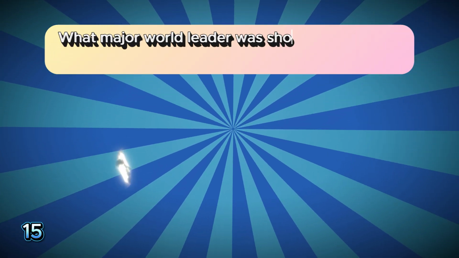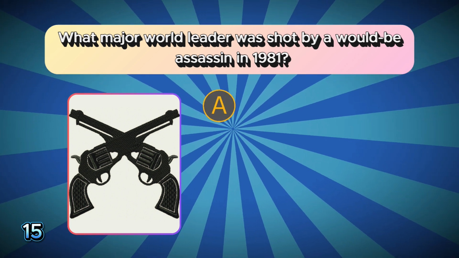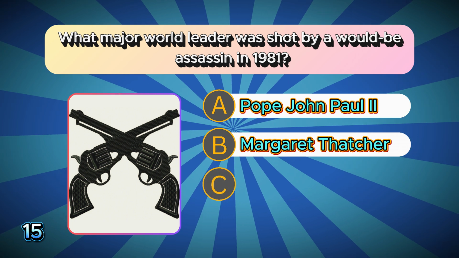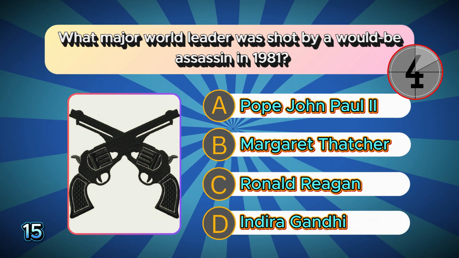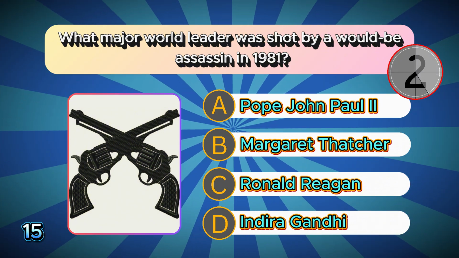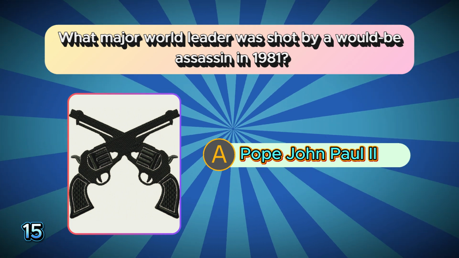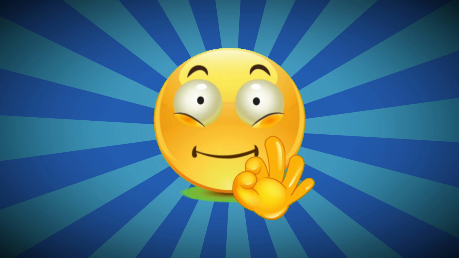What major world leader was shot by a would-be assassin in 1981? A. Pope John Paul II. B. Margaret Thatcher. C. Ronald Reagan. D. Indira Gandhi. The correct answer is A. Pope John Paul II. Great job. Let's press on and see what more we can remember.